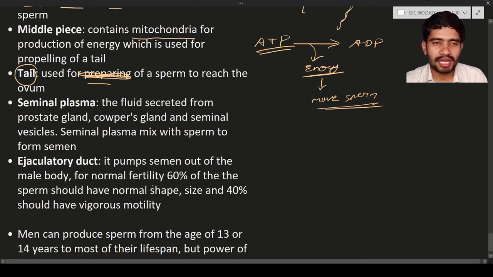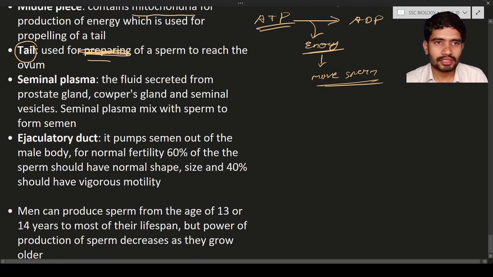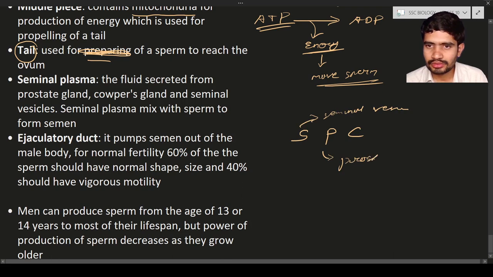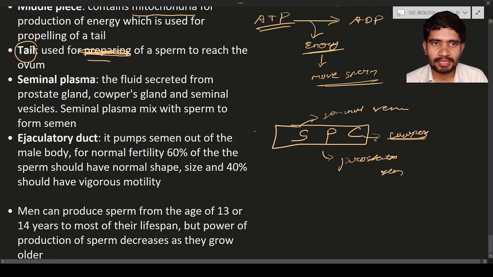So next, the seminal plasma. The seminal plasma is nothing but the secretions of the SPC. SPC: S means seminal vesicles. Next, P means prostate gland. C means Cowper's gland. Okay, so remember the word SPC. SPC is the seminal plasma.